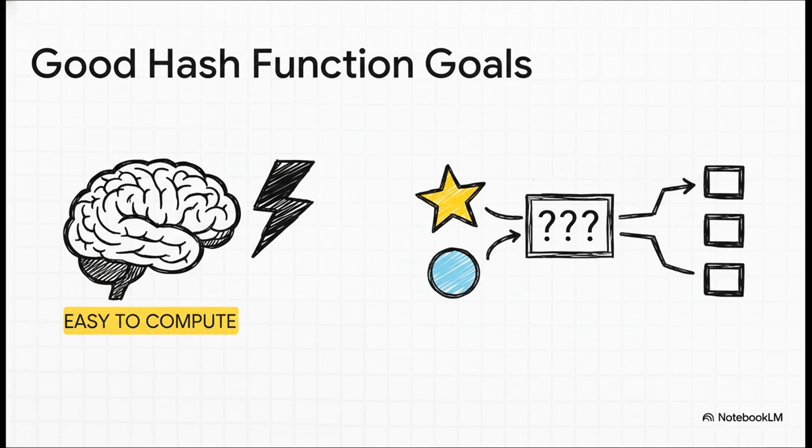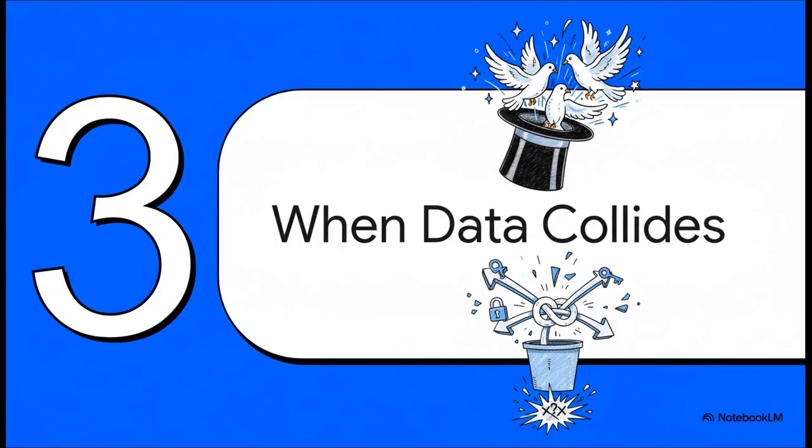Now, a good hash function is like a perfect party host. First, it's got to be fast and efficient, obviously, but the most important job, it needs to try and give every single guest, every piece of data, their very own unique seat. Because if two guests try to sit in the same chair, well, that's when we get a problem called a collision. So what happens when that party gets a little too packed? What happens when our perfect host just runs out of unique seats?